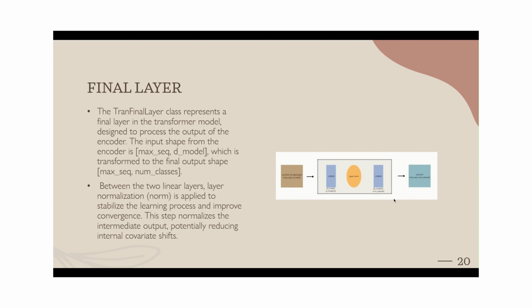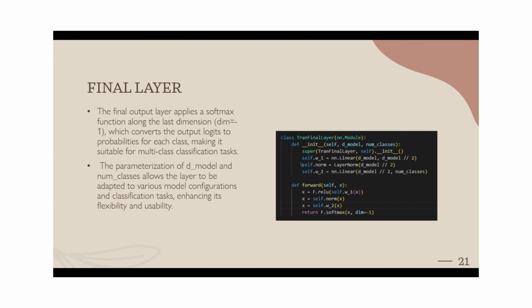Here in our sentiment analysis, there would be three labels 0, 1 and 2. So it would be 3 here. So the total output would be max sequence, number of classes, which is 3. The max sequence in our study is 500. So 500, 3. So going further, this is the code for the final layer.